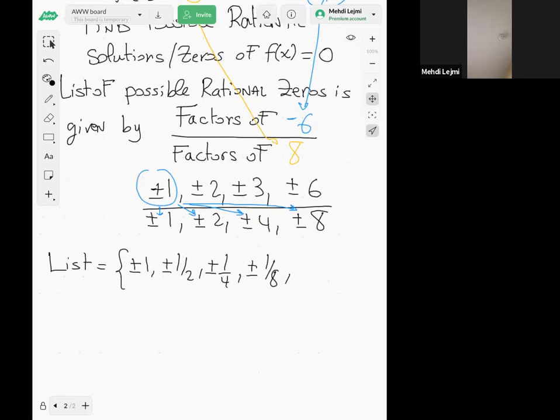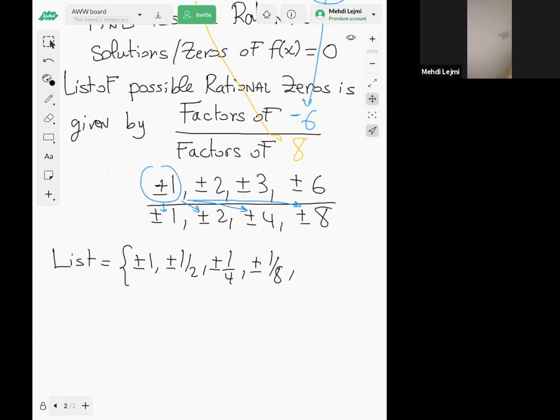So 2 by 1 is plus or minus 2. 2 by 2 is 1, but it's already in the list, so you don't have to repeat it again. Next, 2 by 4, you reduce the fraction, that's 1/2. We already have 1/2. 2 by 8, reduce the fraction, it's 1/4. We already have 1/4.